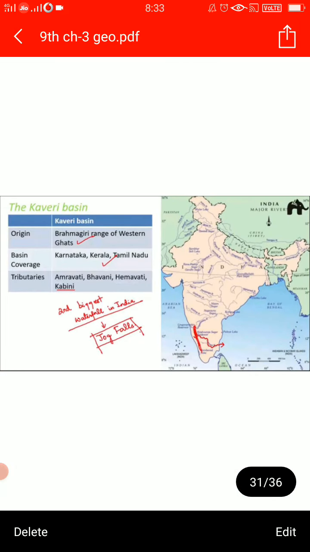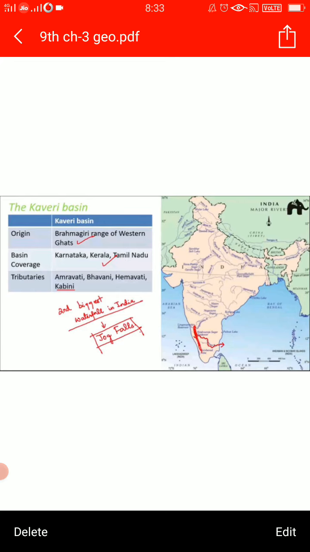After that comes the Kaveri basin. It is coming out from the Brahmagiri range of Western Ghats. And it is reaching the Bay of Bengal in the south of Kudalore in Tamil Nadu. Total length is 760 kilometers.